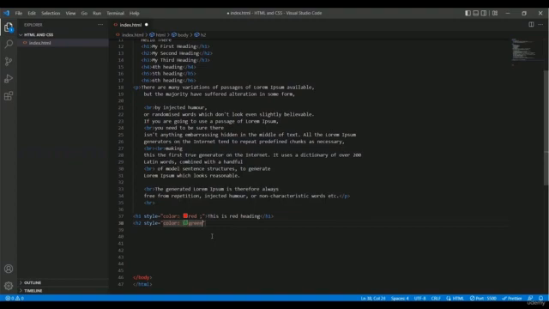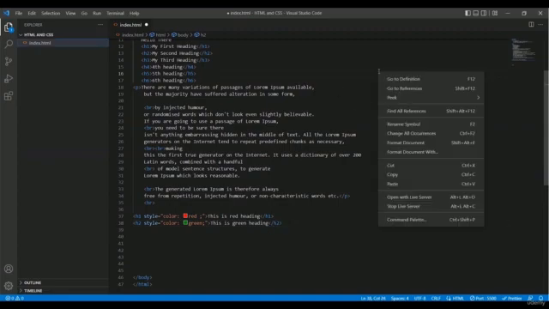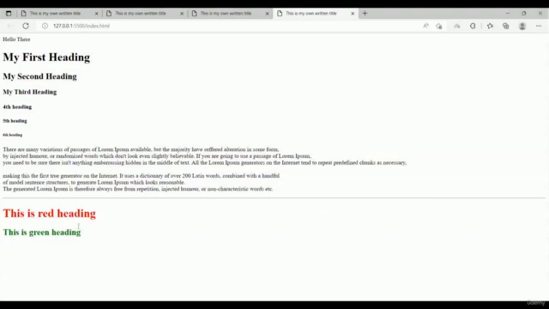Okay, and now I have to type the semicolon mark, and after the quotation mark I have to close my H2 tag. And now I'm going to write, this is green heading. Okay, so let me run this code in my live server, and you can take a look. Right now we have the green color text for our second heading or H2 heading. So this is very simple, how you color the text.